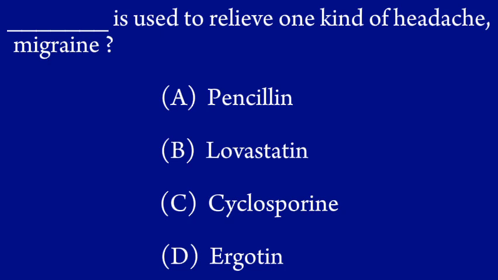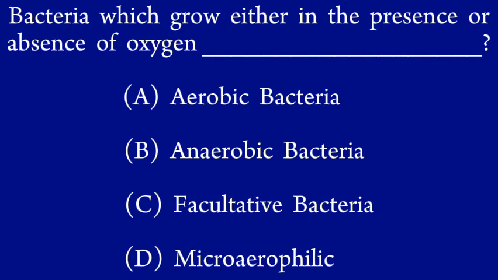Which is used to relieve one kind of headache, migraine? A. Penicillin, B. Lovastatin, C. Cyclosporine, D. Ergotin. Bacteria which grow either in the presence or absence of oxygen are: A. Aerobic bacteria, B. Anaerobic bacteria, C. Facultative bacteria, D. Microaerophilic.